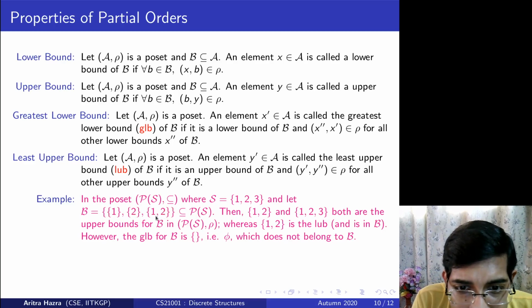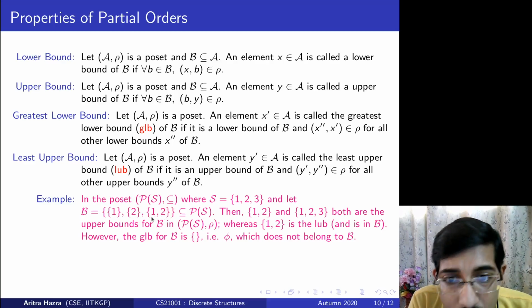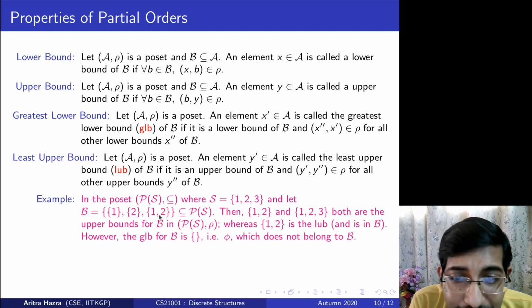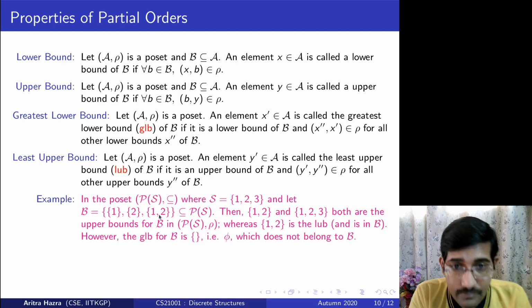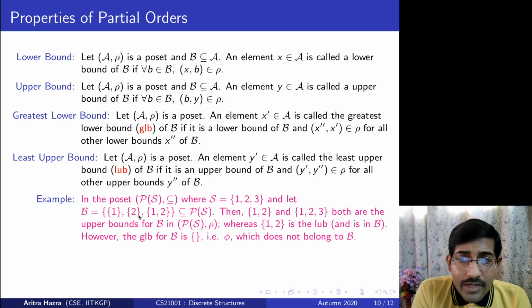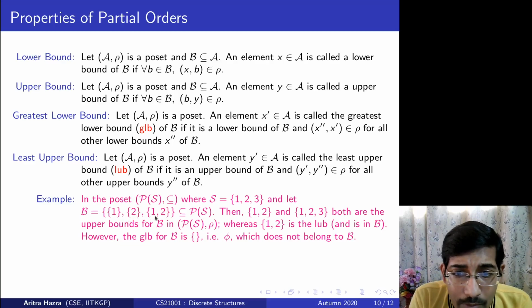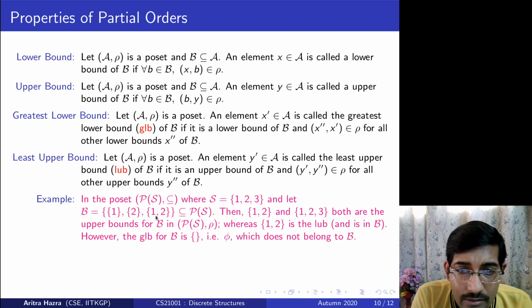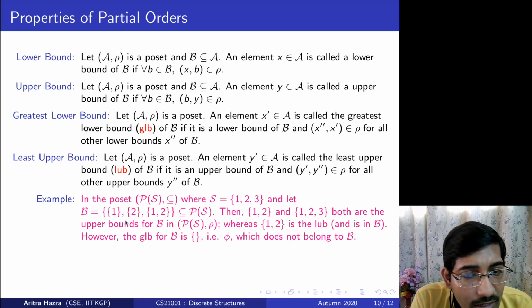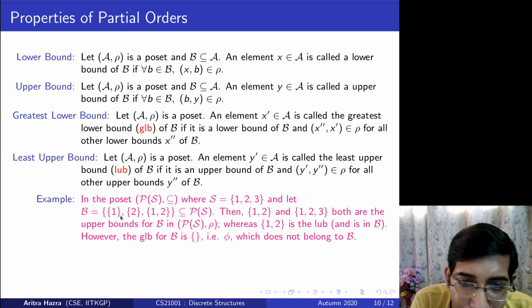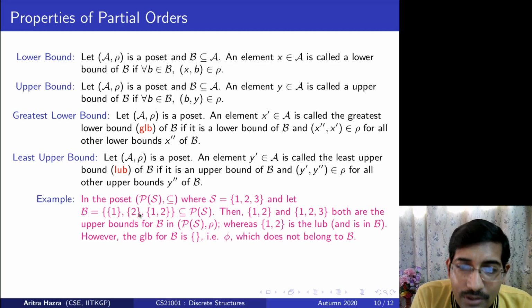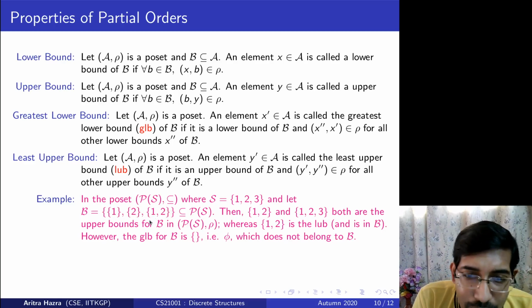See that this least upper bound is located inside B. Obviously, it is part of A because B is a subset of A, so this is an element of A. But interestingly, it is also an element of B. However, you can see that the lower bound for this is null. {1} cannot be a lower bound for everyone because {2} is not related to {1} at all. {2} cannot be a lower bound because {1} is not related to {2}. {3} cannot be a lower bound either, as neither of them is related.